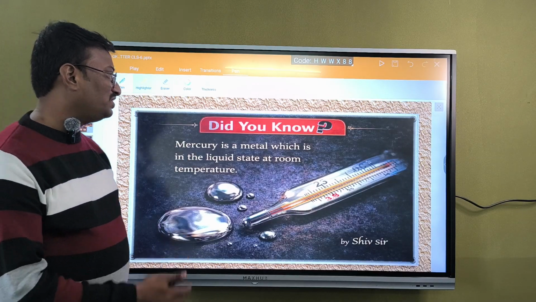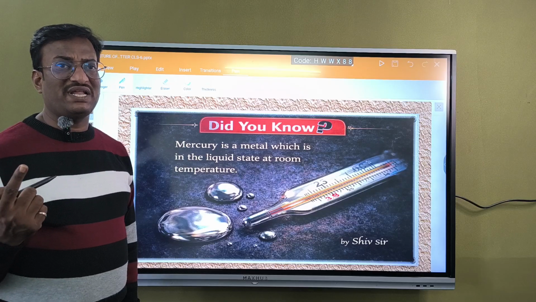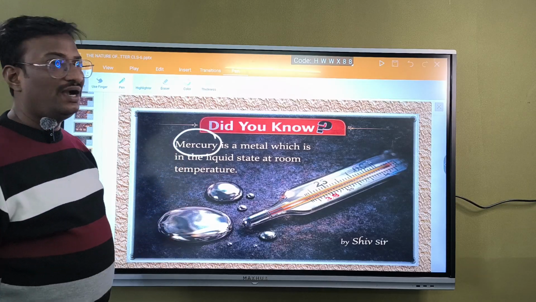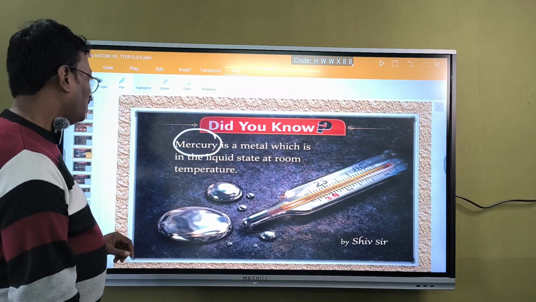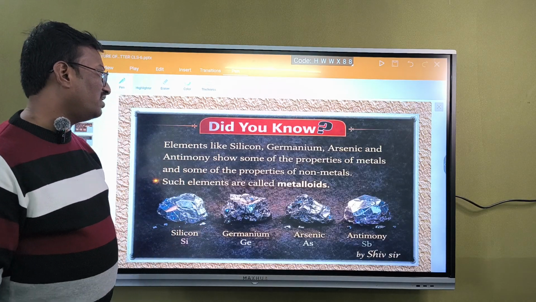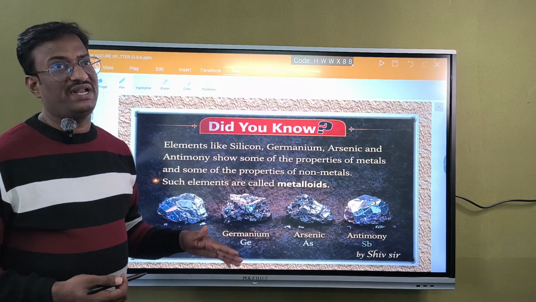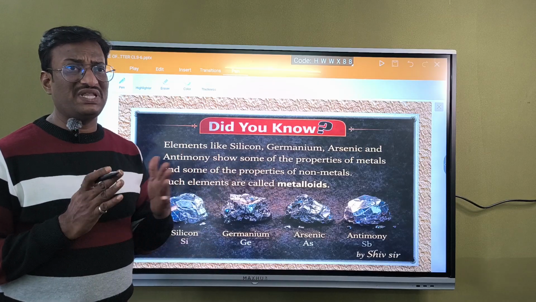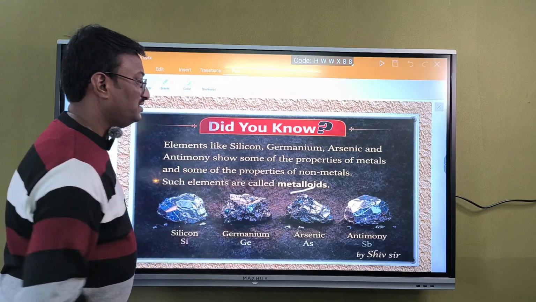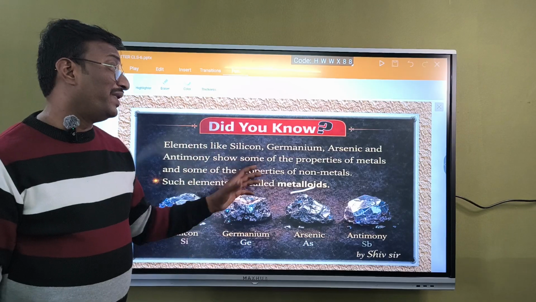The next one: generally all metals are solids, but there is one liquid metal, which is called mercury. Mercury is a metal but it is in liquid state at room temperature. Next, elements like silicon, germanium, arsenic and antimony show the properties of metals but also some properties of non-metals. They are not completely metals, but they are not completely non-metals. So they are considered metalloids. They have been given one more family, that is metalloids.